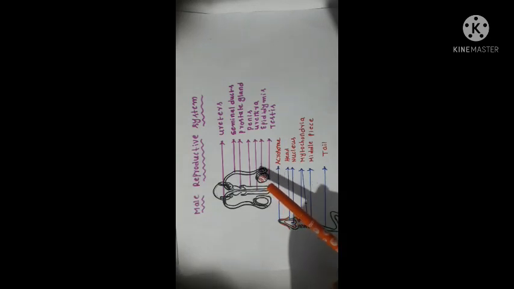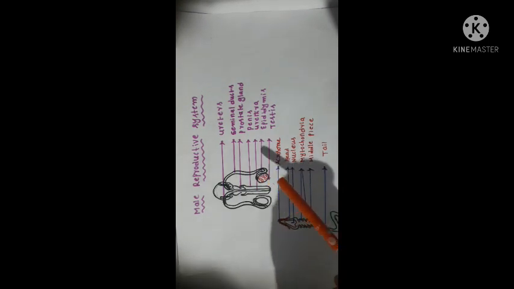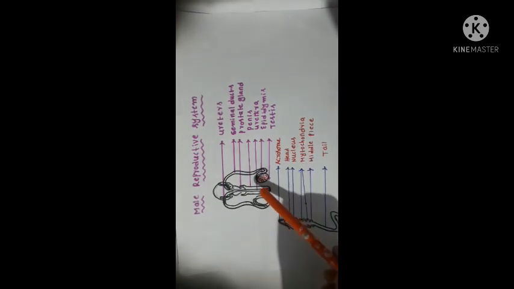These associated glands also secrete a fluid along with sperm, which is called semen. So this is about the male reproductive system. You have already practiced this diagram. Okay students.